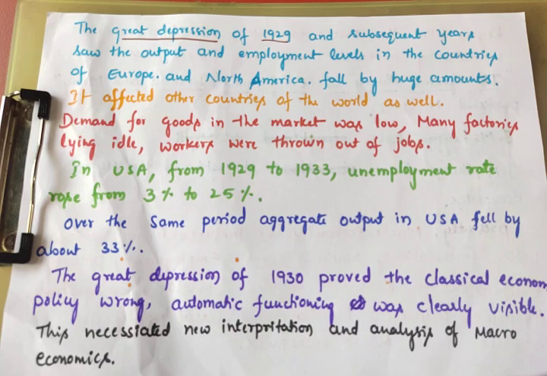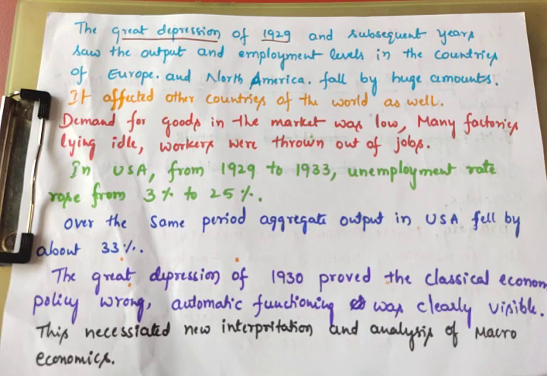How can we calculate this one? That depends upon the number divided by the total number of people who are working. See, the unemployment rate was increased from 3% to 25%. Not employment, unemployment.